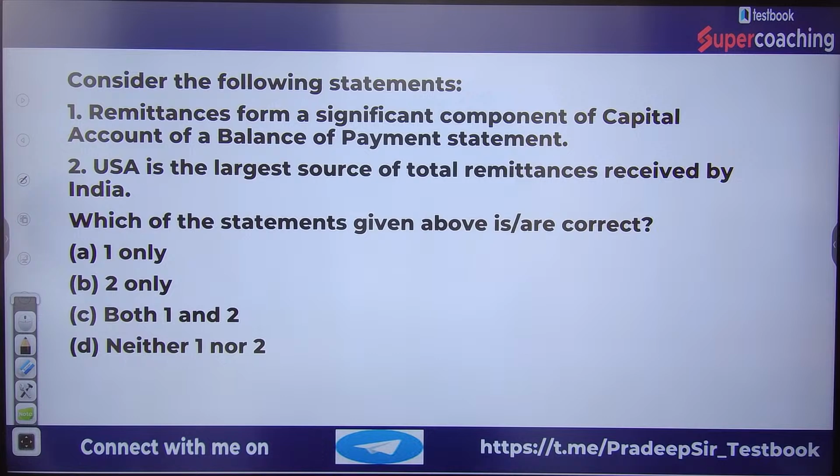Consider the following statements. The very first statement is: remittances are a significant component of the capital account of the balance of payment statement. The second statement is: USA is the largest source of total remittances received by India. Which of the statements given above is or are correct?